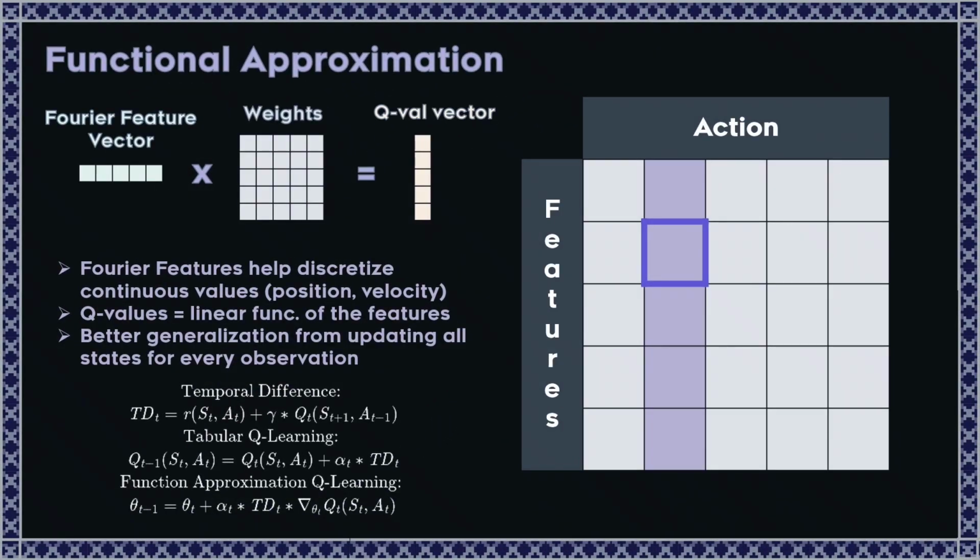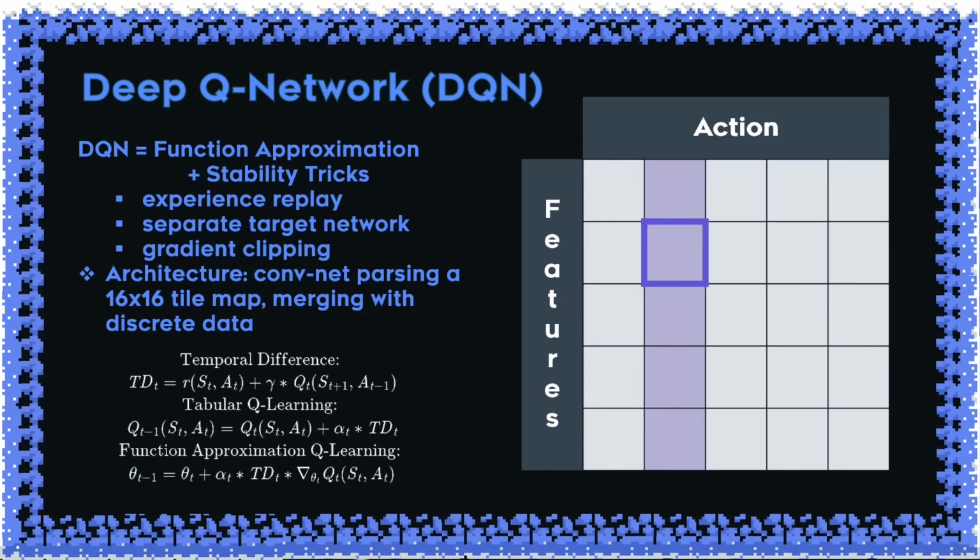Functional approximation maintains an array of weights to be multiplied with features for the Q values. This represents an improvement upon tabular Q learning in that it updates weights for a given action for all states, rather than a given state action pair. This means that patterns learned for a given state may be generalized to unseen states, unlike the memorization approach of tabular Q learning. So the final method we tried was DQN, which is basically function approximation Q learning, except we use a larger, deeper network, and we add various tricks that make the training more stable.